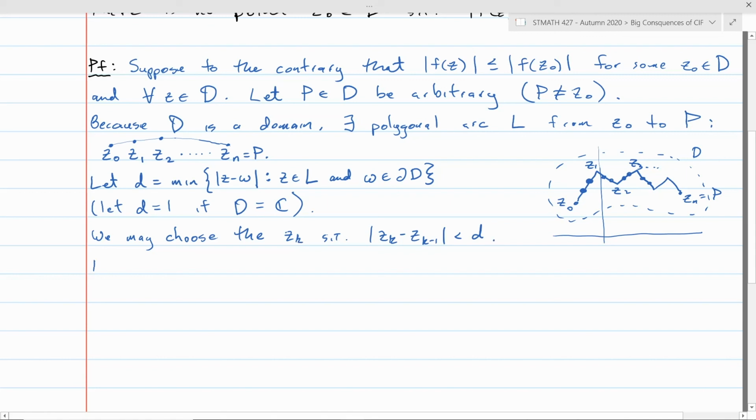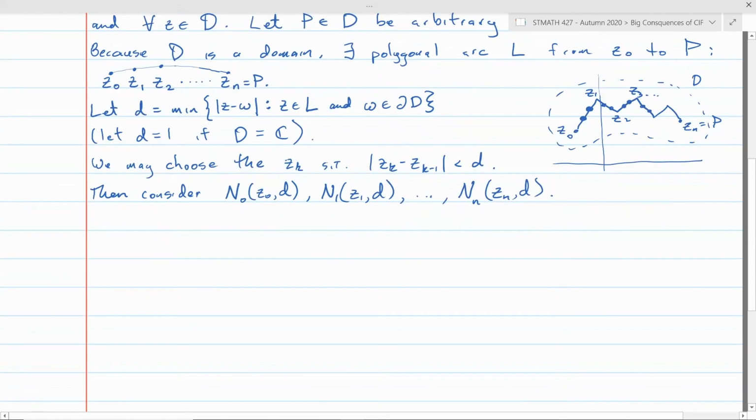So then we can consider neighborhoods of each of these points having radius d. Let's say n0 centered at z0 of radius d, n1 centered at z1 of radius d. All of these have the same radius, all the way up to n sub n, which is centered at z sub n, the final point, of radius d.